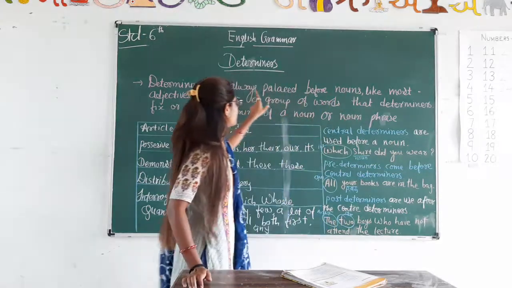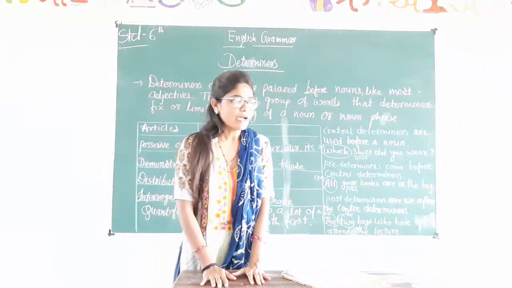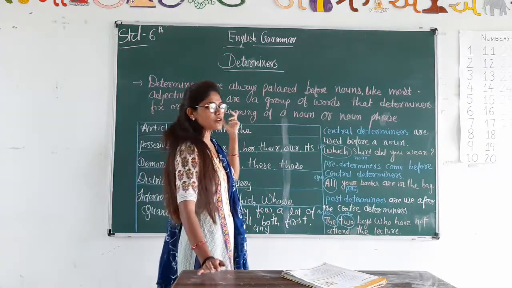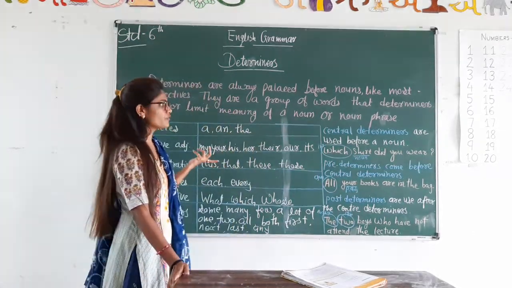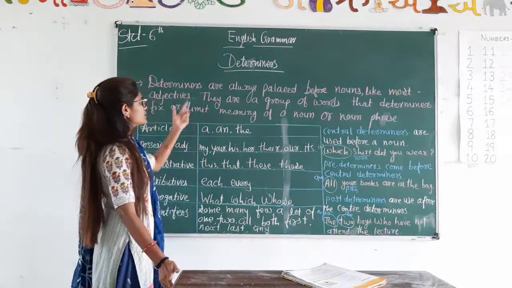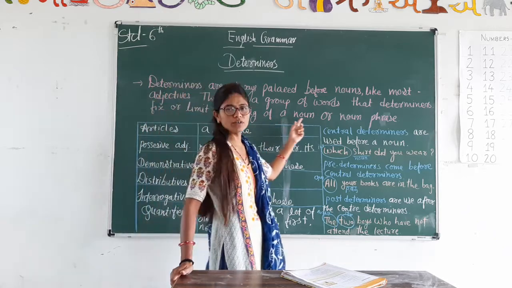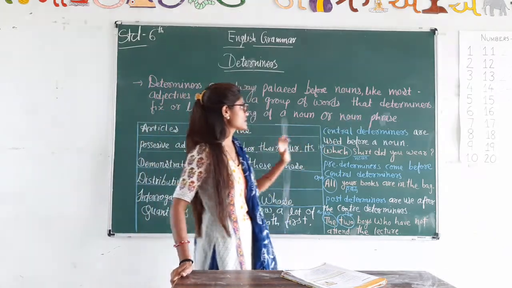Determiners are always placed before a noun, and they give a fixed or proper meaning to a noun or noun phrase.